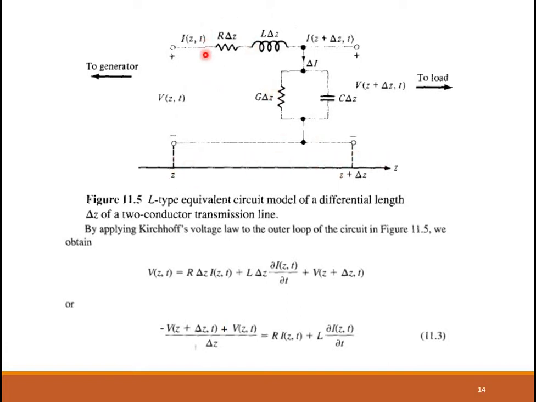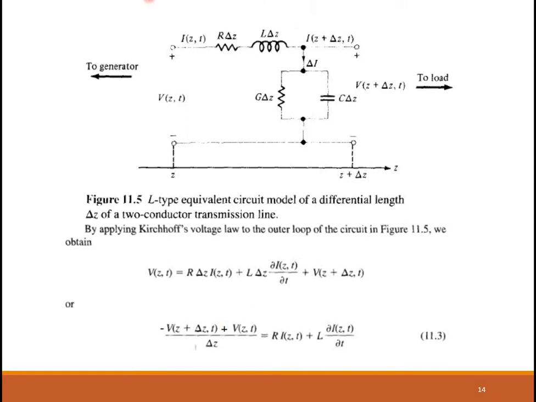So RΔz is there, LΔz, then the current flows. Here there is a node, and a current will split. One portion will go through GΔz, the other portion will go through CΔz. And the current I(z+Δz,t) is going to pass on to the load side. This is how the equivalent circuit can be explained. Now, what are we going to derive? We are going to derive the wave equation for a transmission line.